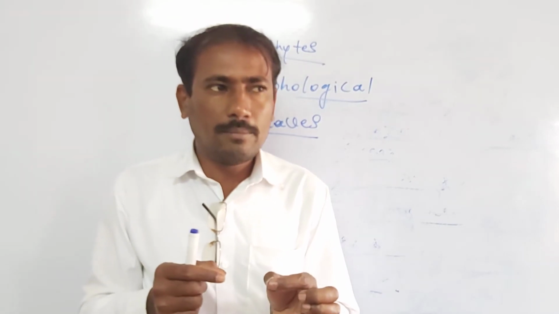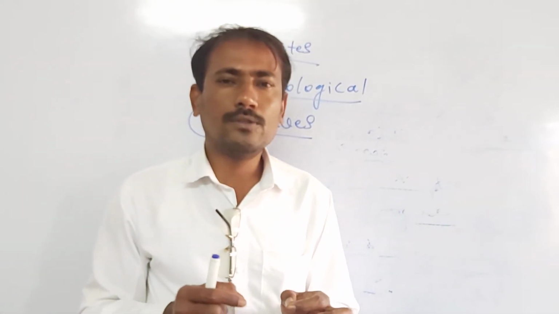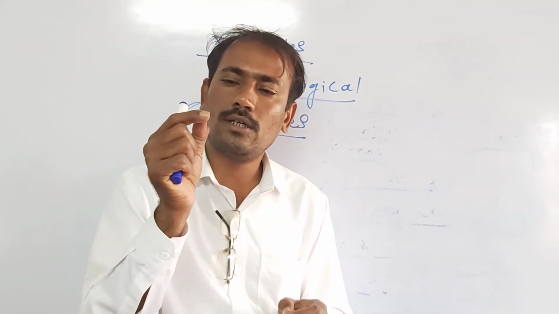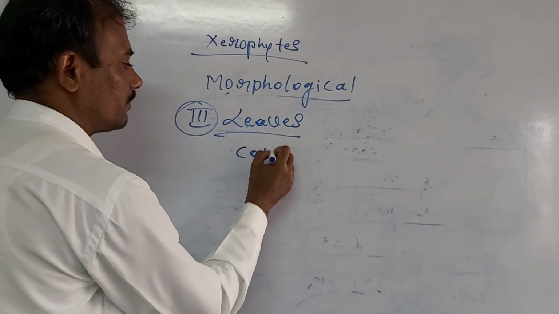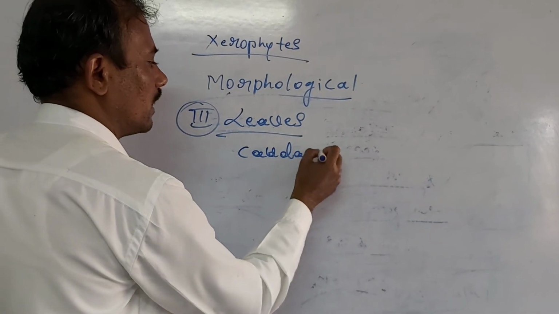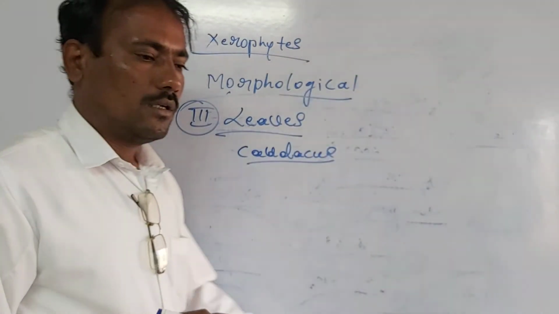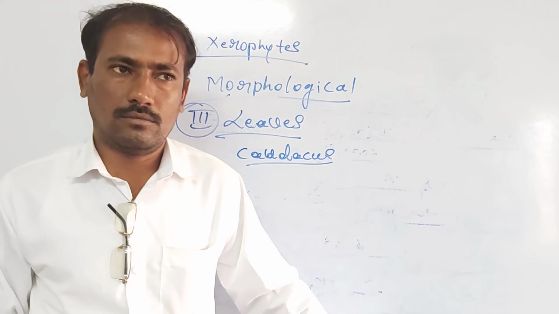In many of the xerophytes, leaves are very short, and they are caducous. Caducous means what? They fall very early.